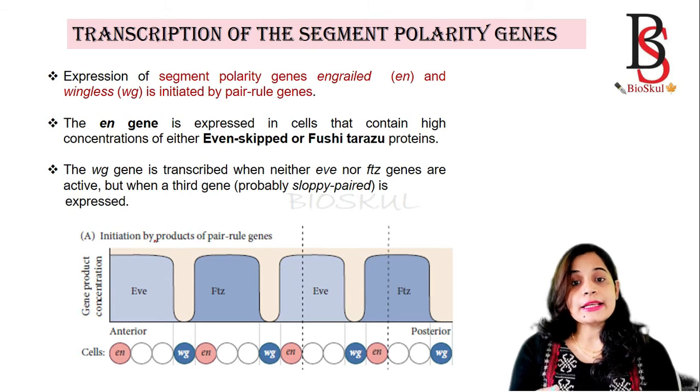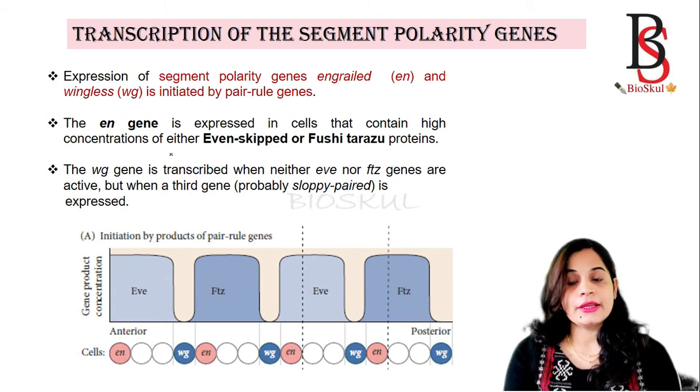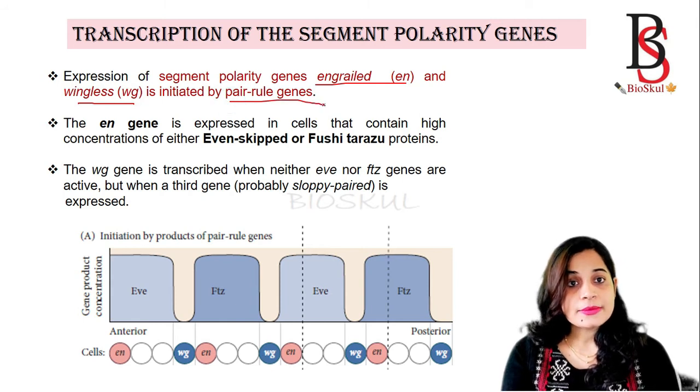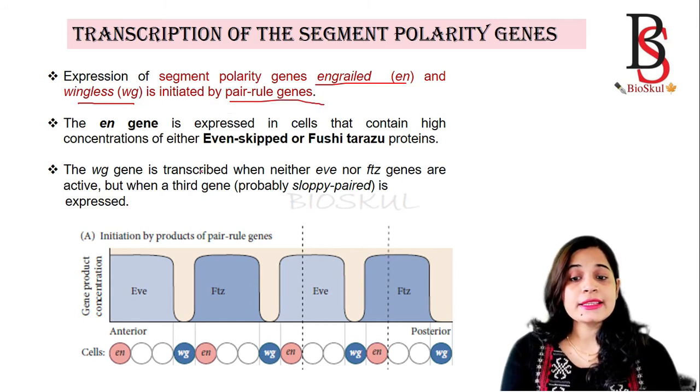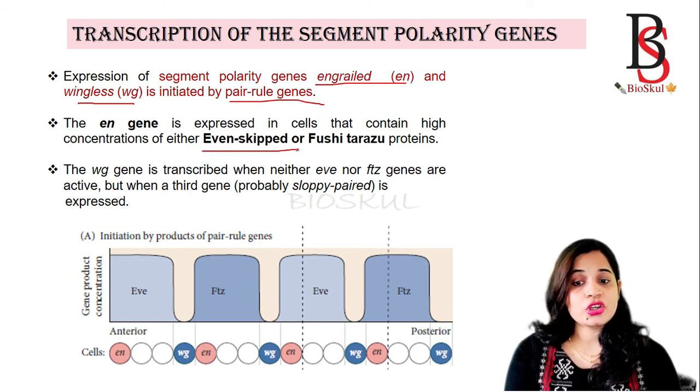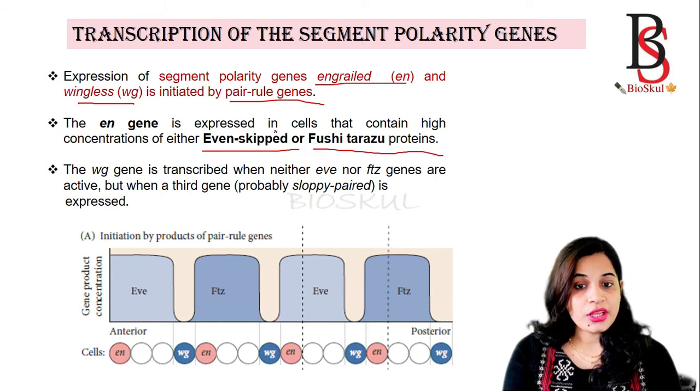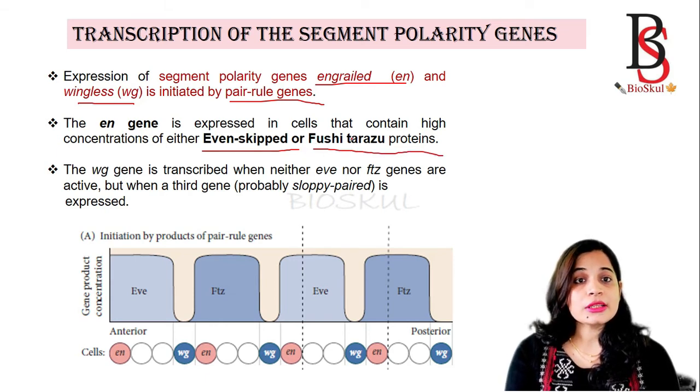Now we'll see the transcription of the segment polarity genes. The expression of the segment polarity genes, that is engrailed and wingless, is initiated by the pair rule genes. So where are the engrailed and wingless genes expressed? The engrailed gene is expressed in cells that contain a high concentration of either Even-skipped or Fushi Tarazu proteins. Even-skipped and Fushi Tarazu are pair rule genes.